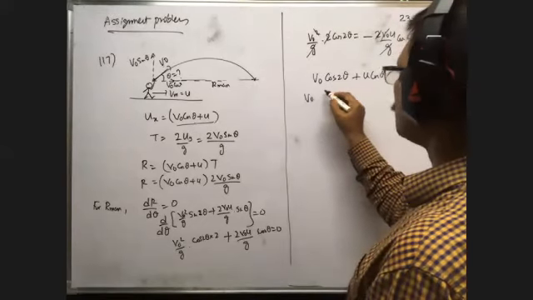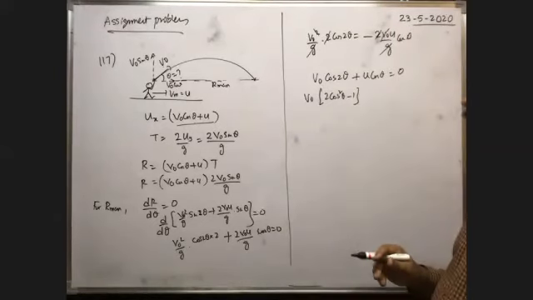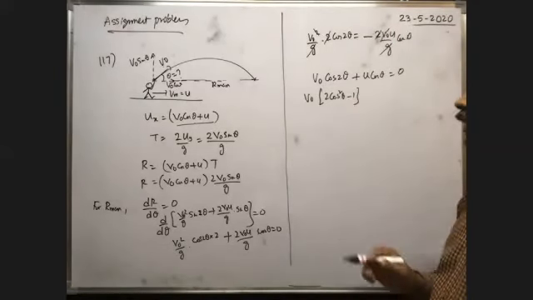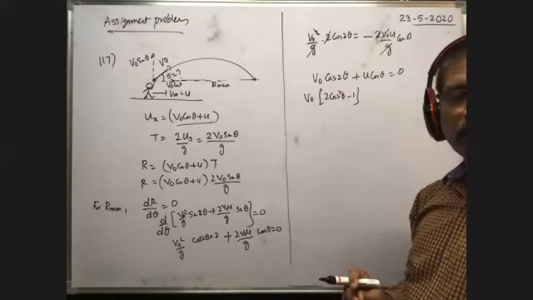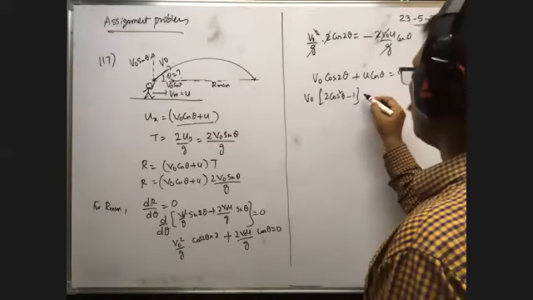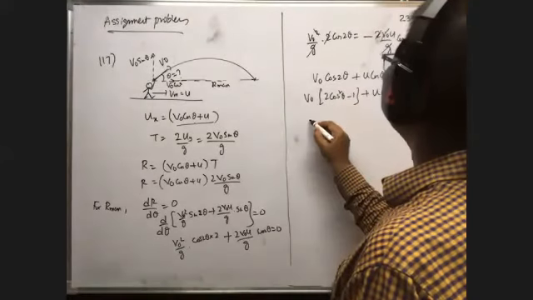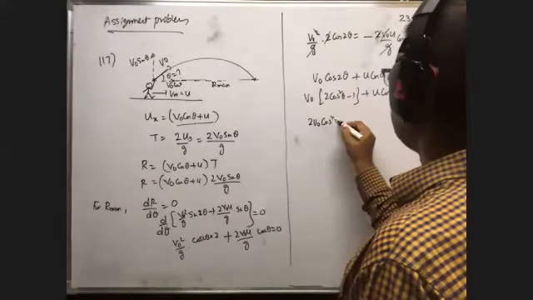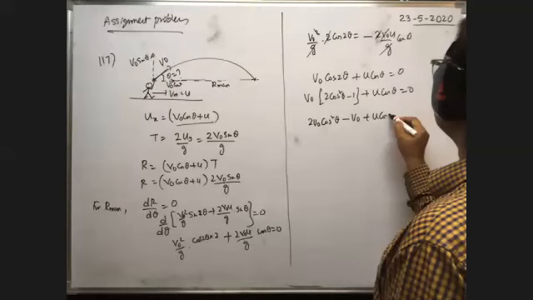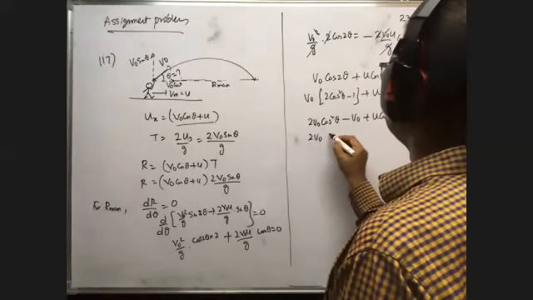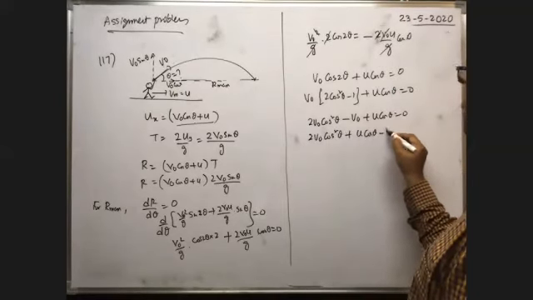v naught into cos 2 theta can be written as cos square theta minus sin square theta. That sin square theta can be written as 1 minus cos square theta. So you will get 2 cos square theta minus 1, plus u cos theta is equal to 0. So you multiply: 2 v naught cos square theta minus v naught plus u cos theta is equal to 0. That is, 2 v naught cos square theta plus u cos theta minus v naught is equal to 0.